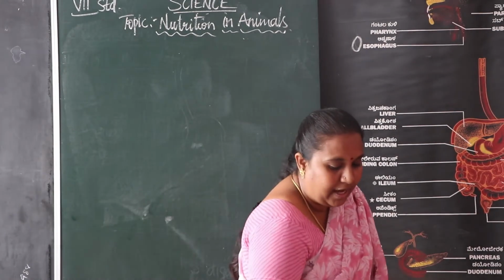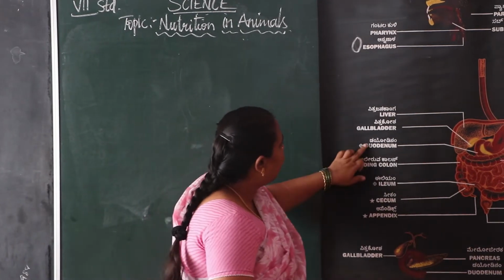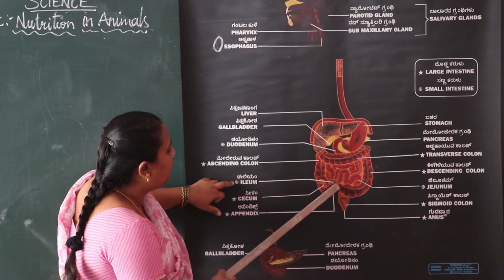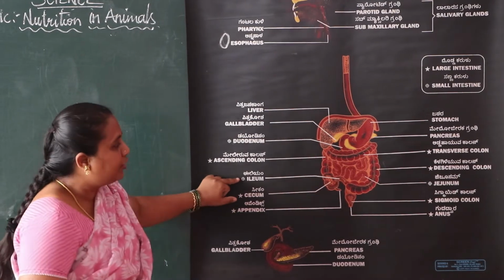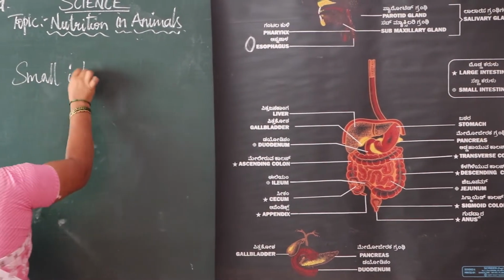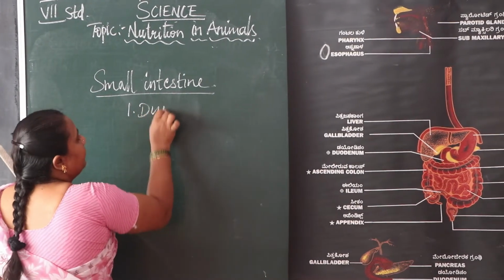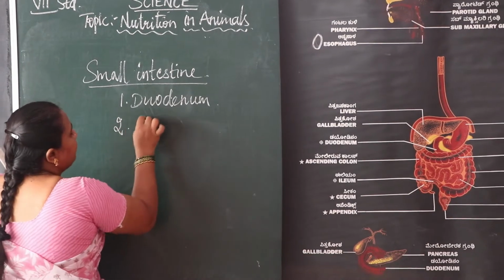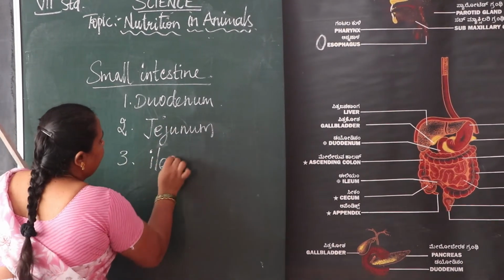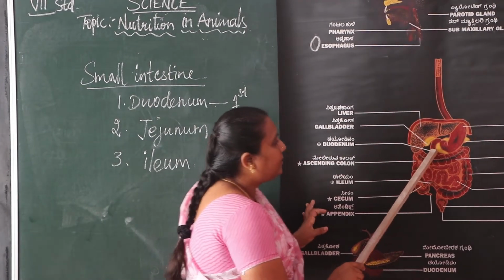The first part is the duodenum, and the last part is the ileum. In between we have the jejunum. So the three parts are the duodenum, the jejunum and the ileum. The duodenum is the first part of the small intestine, and the stomach is attached to the duodenum.